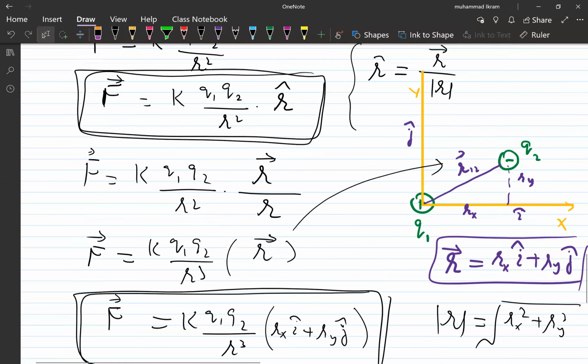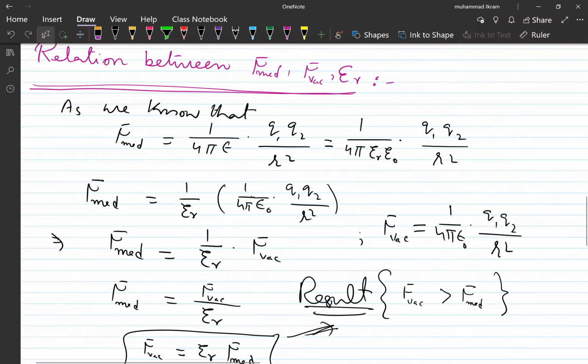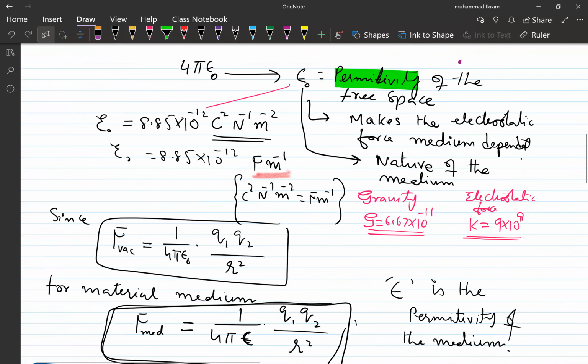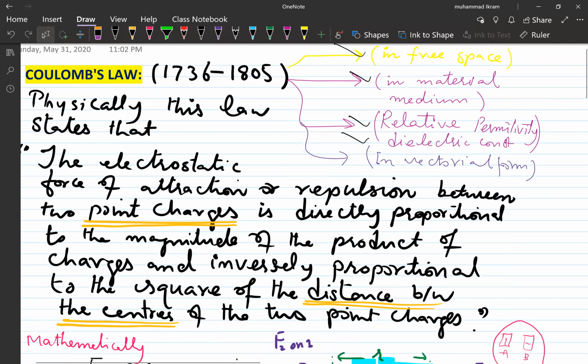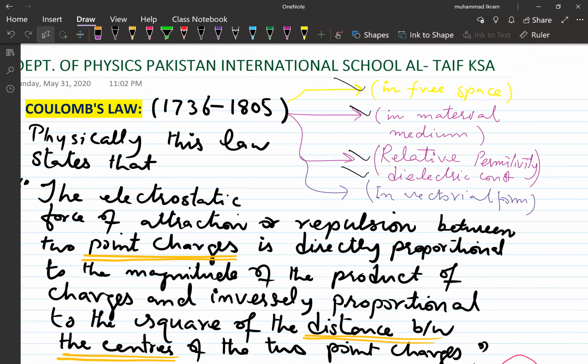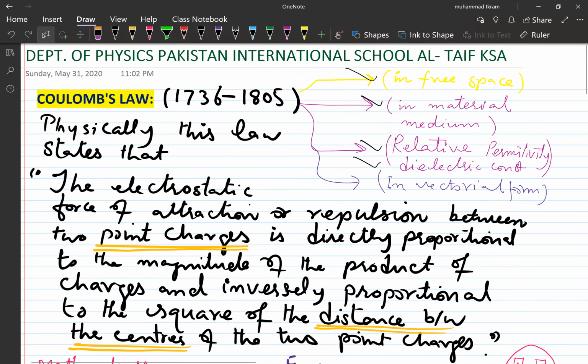In today's lecture, I explained Coulomb's law and a few important points regarding it. First of all, we developed a mathematical relationship for the electrostatic force of attraction or repulsion between two charged particles when they are point stationary charges.